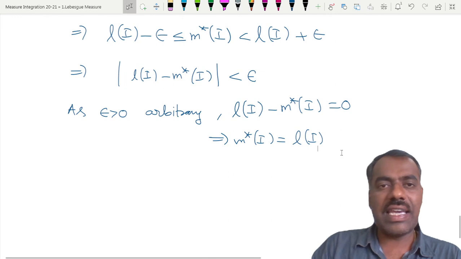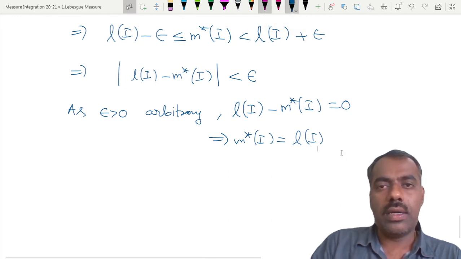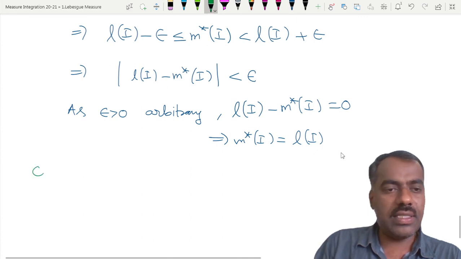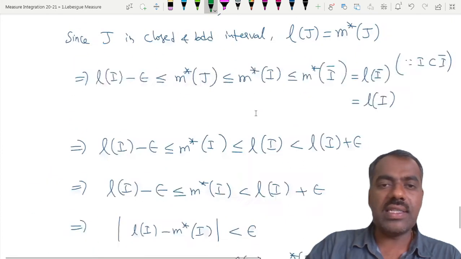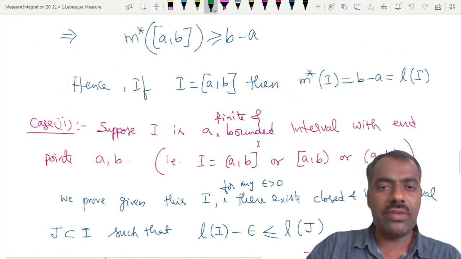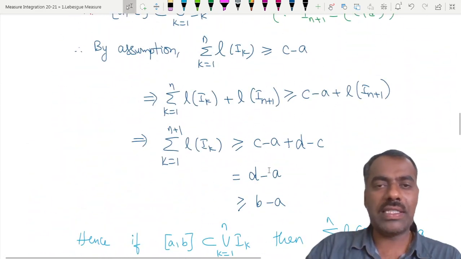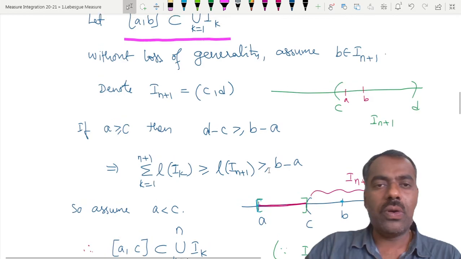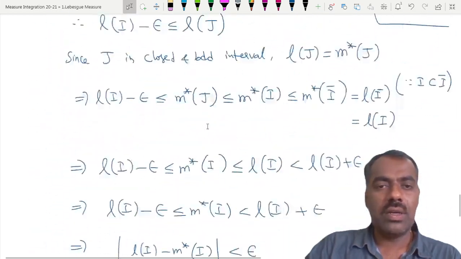And the last remaining case, let me take case 3. Suppose I is an unbounded interval. We have seen all the bounded cases: closed, open, semi-closed, semi-open. Now the only case remaining is if your interval is an unbounded interval.